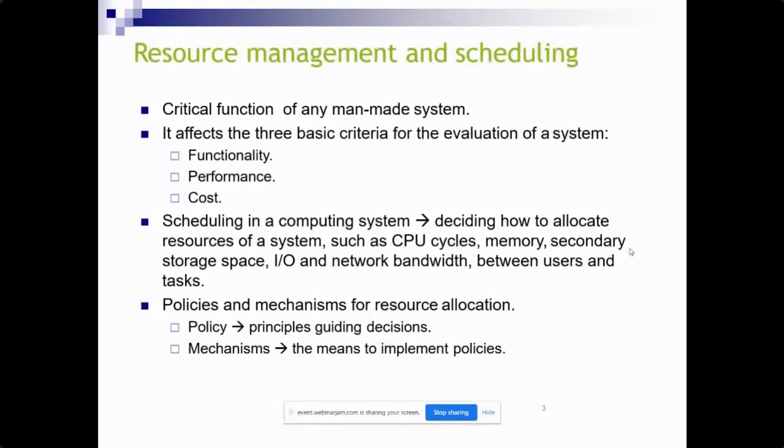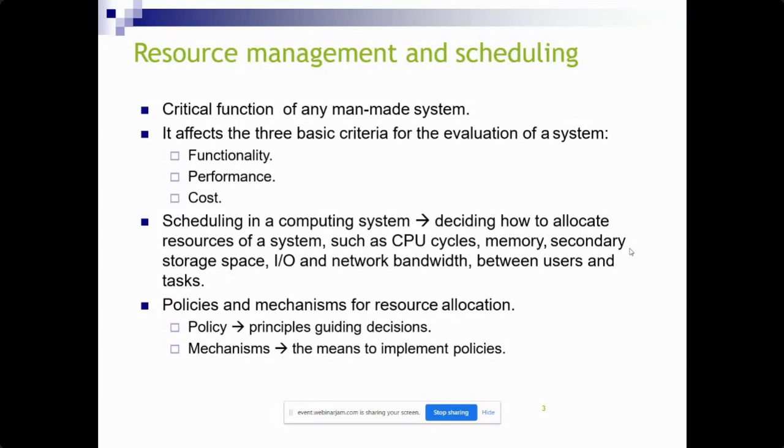So in scheduling in a computer system, we have different allocations of system resources: CPU cycles, memory, storage space, I/O and network bandwidth, between the users and tasks. For this resource allocation, how can we allocate the resources? Are any policies required, or any rules and regulations, to allocate this scheduling in a computer system?